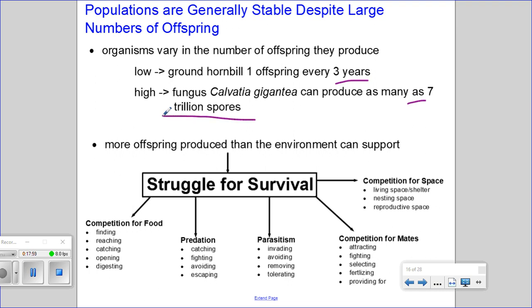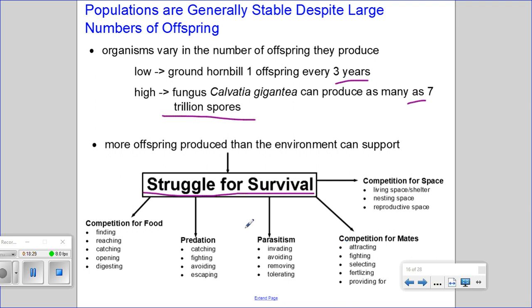Whether it's low numbers or high numbers, basically what ends up happening is that more offspring are produced than the environment can support for that particular species. And because more offspring are produced than what the environment can support, this leads to what's called the struggle for survival. And the struggle for survival takes many forms, where these different individuals will compete for space, they will compete for mates.